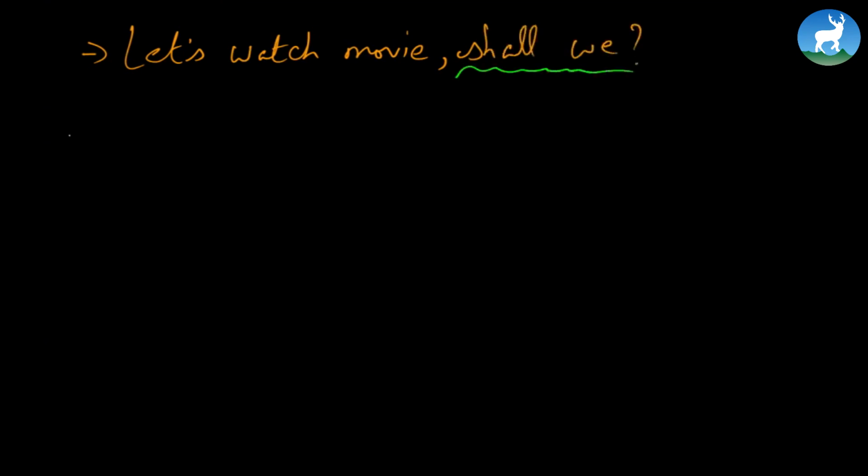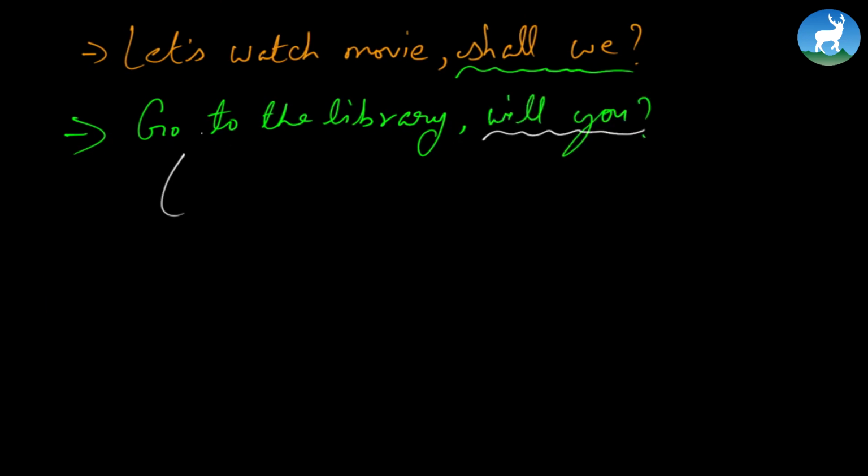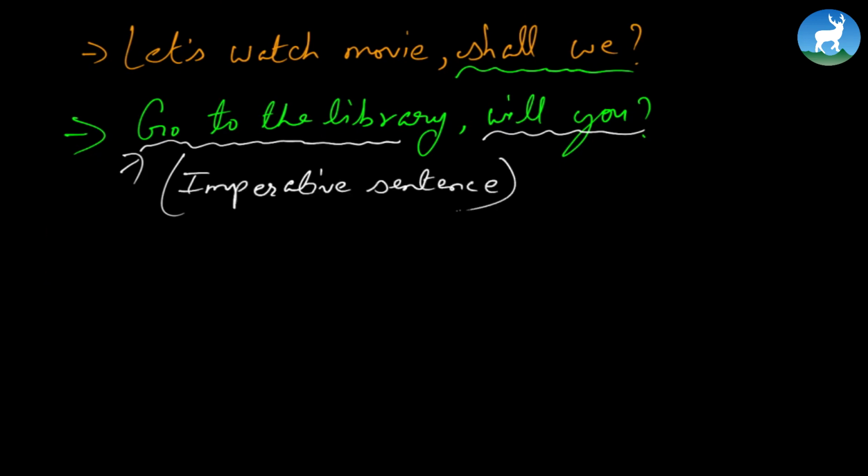Similarly, imperative sentences are those which give orders, requests, advice or commands, and in imperative sentences the rule does not apply. For instance, go to the library, will you. This go to the library is more like an order or command, and this makes it an imperative sentence. That's why, though it's a positive statement, we still have a positive question tag here. Why? Because it's an imperative sentence. Now, keeping these things in mind, let's continue the exercise that follows.